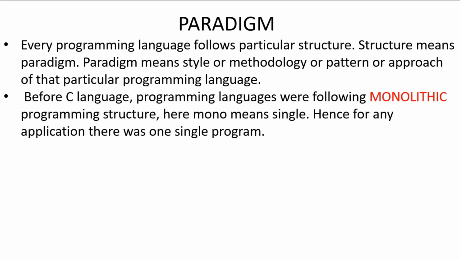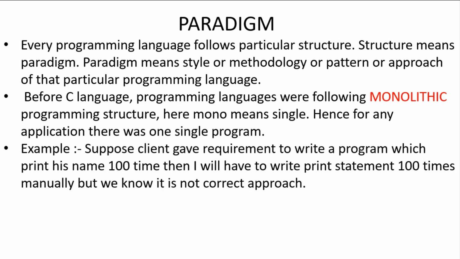Before C language, programming languages were following monolithic programming structure. Here, mono means single, hence for any application there was only one single program. Now, let's understand with example. Suppose client gave requirement to write a program which print his name 100 number of times. Then I will have to write print statement 100 number of times manually. But we know it is not correct approach.